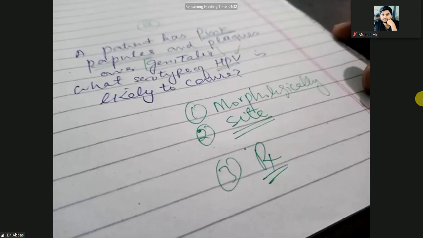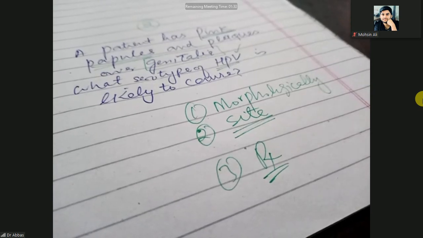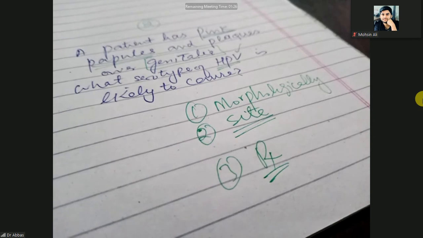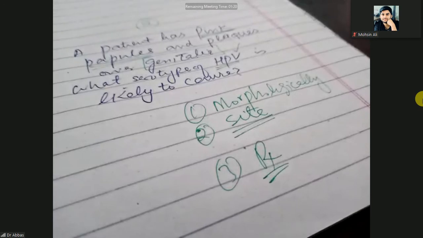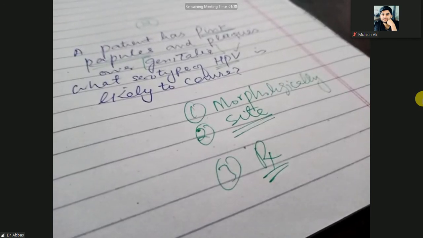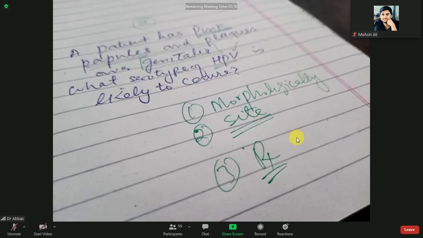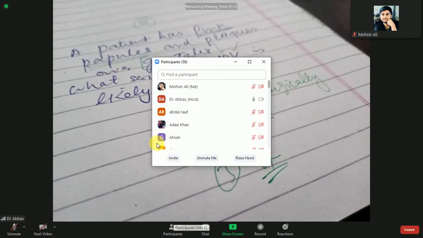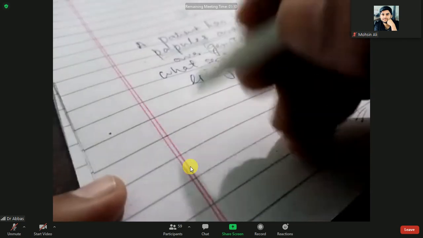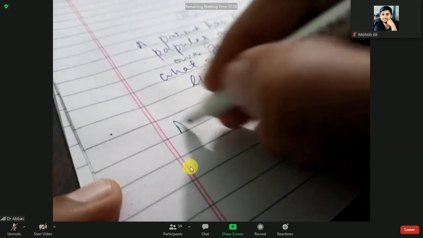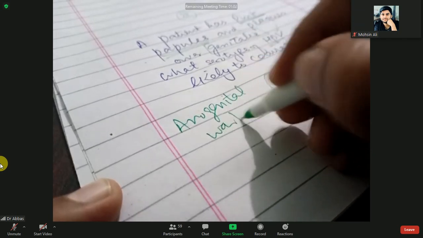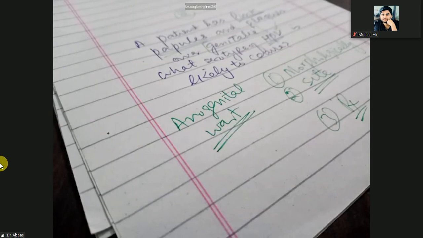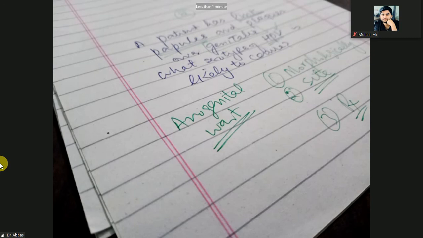So what is the type of the wart? Good. The type of wart is not a water wart. Keep in mind, that is the anogenital wart, because it is on the genitalia. Water warts are most commonly seen in children on their face, and in adults they are present on the genitals.